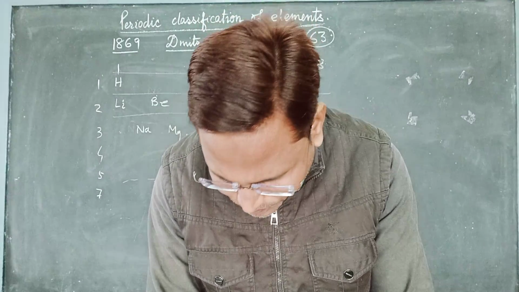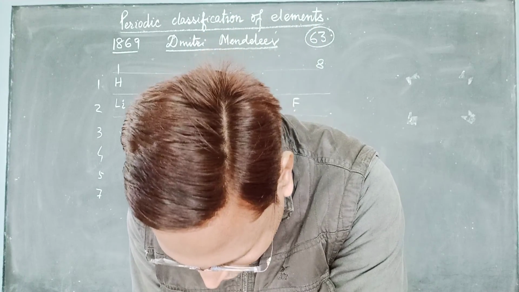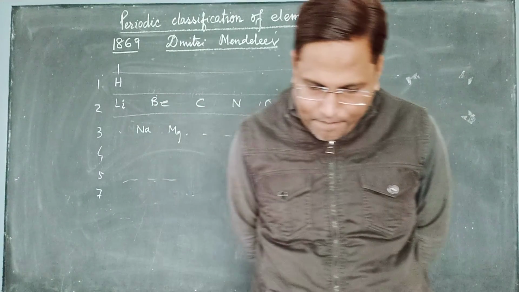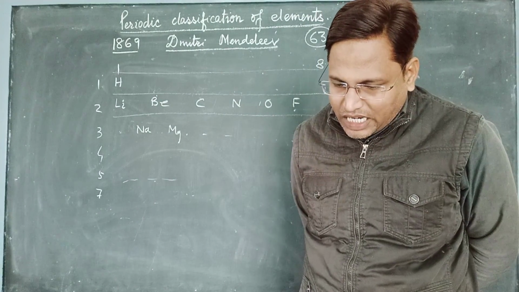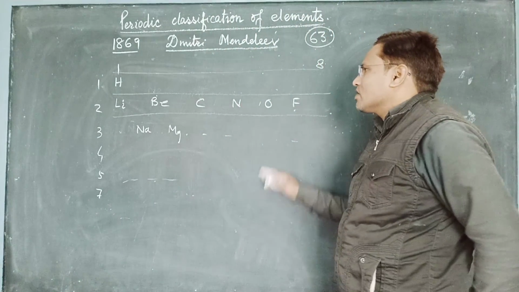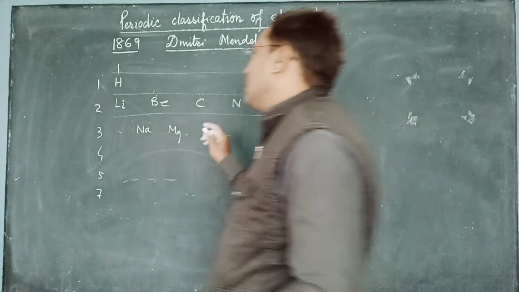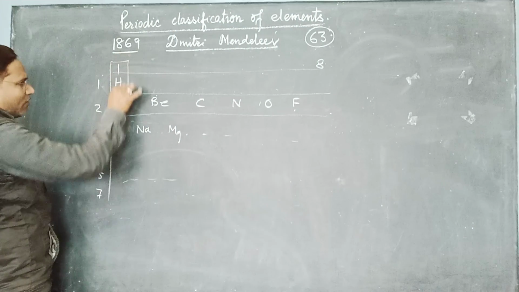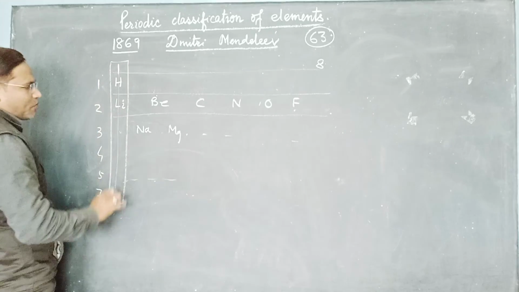Next we come to the merits of Mendeleev's classification of elements. I hope you all have understood how it is, as we have seen earlier. The elements that lie in this first group will be similar in properties.